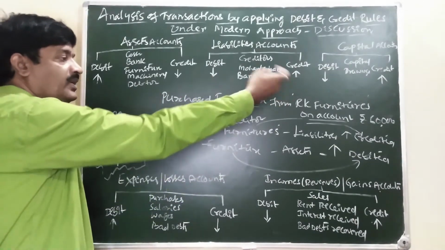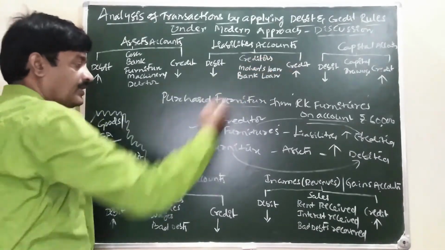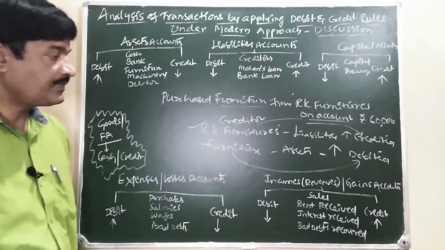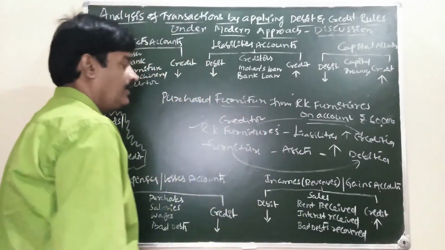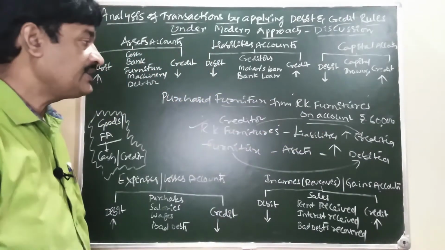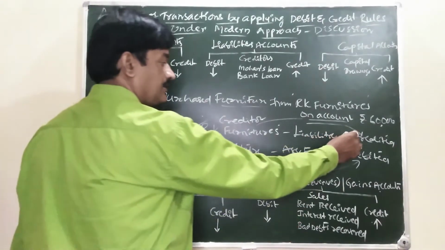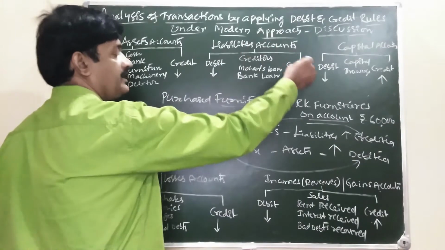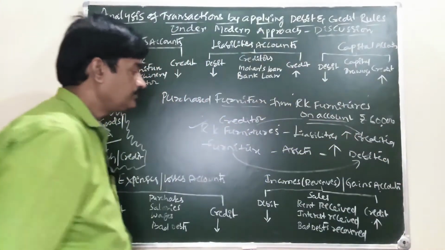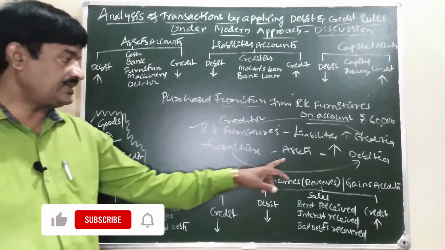Due to them, it is a creditor. Creditor comes in liability. Due to them is increasing. Increase in the liability is credited. Furniture comes in asset.